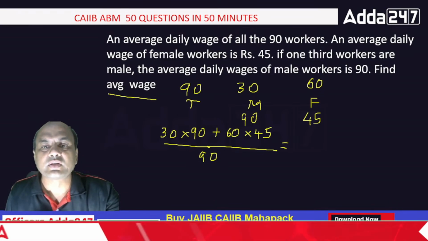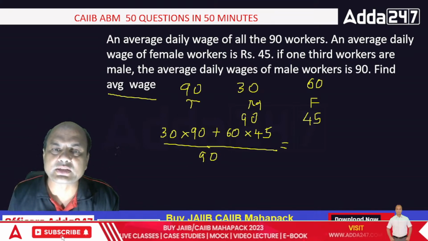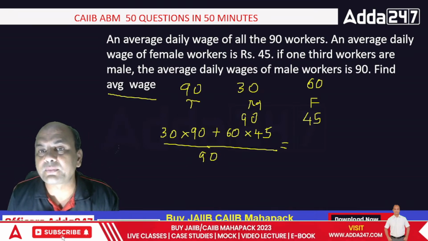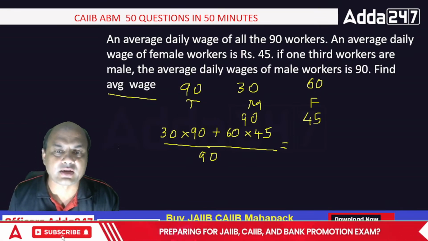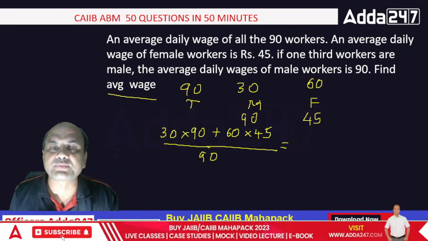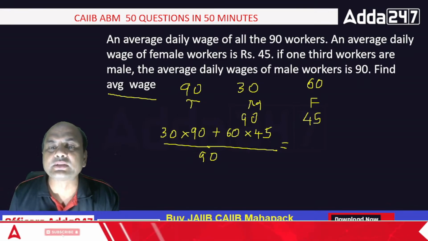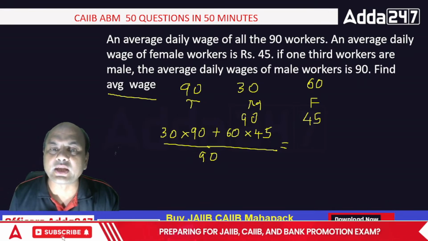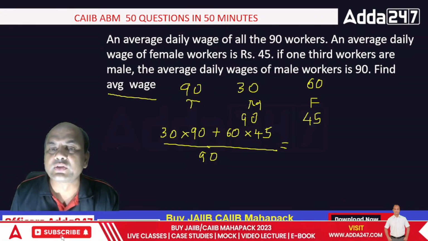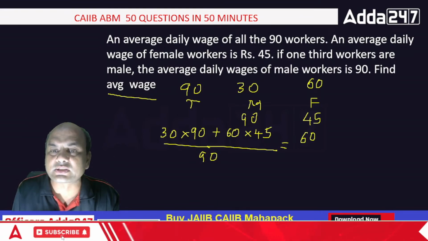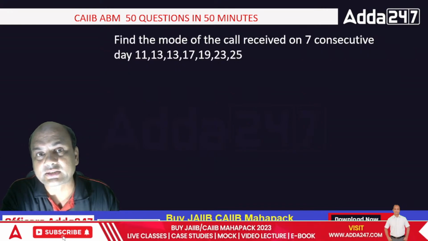So how many female workers are there? 60. 45 is the average wage. Male workers are how many? 30. What is the average salary? 90, correct. So n1 into x1 plus n2 into x2, the whole upon n1 plus n2. What is n1 plus n2? 60 plus 30, 90. So you must get the answer as 60. That is the average wage.